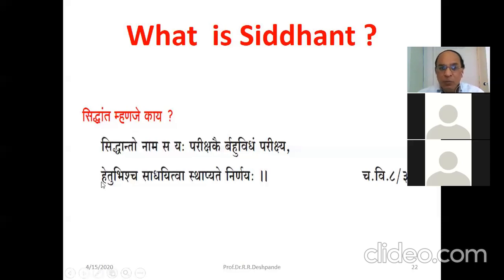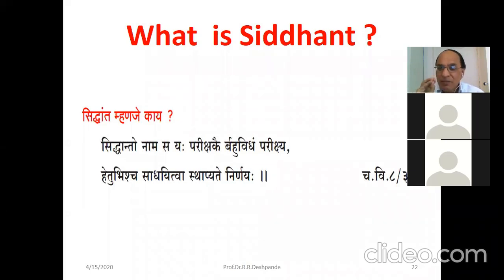And Hetubhishcha sadhitva nirnayaha. So Siddhanta is nirnay, conclusion. In our research word, nirnay means final conclusion, based on observation and discussion. Write down this word. Always our conclusion is based on observation and discussion. Same was there in ancient times.